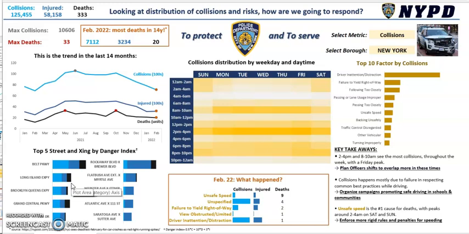So here we have used Power Query and Power Pivot to slice and dice data and create the tables that I use to provide the graphs. We have the KPIs on the left. Collisions, injured, and deaths are the three metrics that we have been given by the NYPD as metrics to work on to provide insights for the staffing of the officers, plus insights on what we could do to reduce the number of collisions. So the idea has been that of providing global trends and weekly trends.